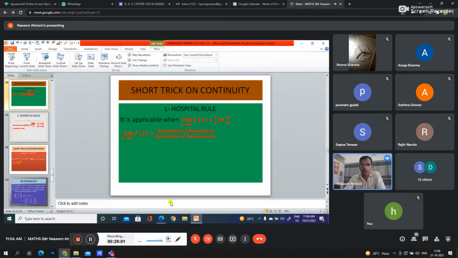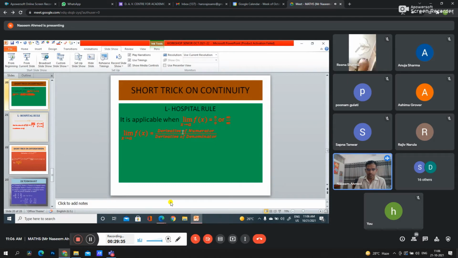Next is a short trick on continuity. Many of the teachers would know about the L'Hospital rule. We call it the L'Hospital rule, the difference is in pronunciation. What is the L'Hospital rule? If we fill in the limits in the numerator and denominator and we get 0 upon 0, or infinity upon infinity, then we can apply this rule.